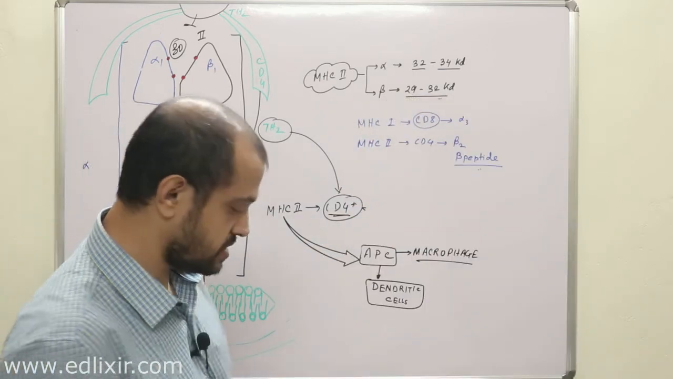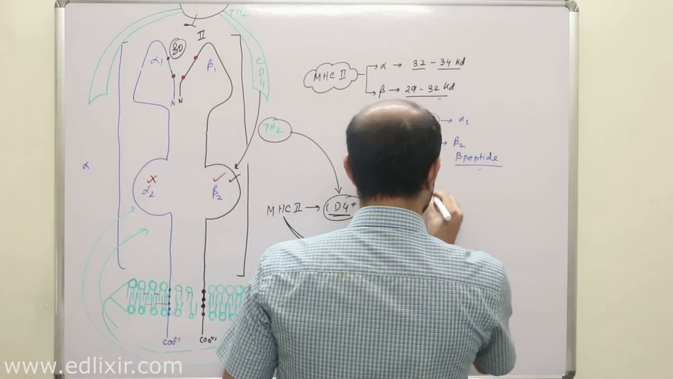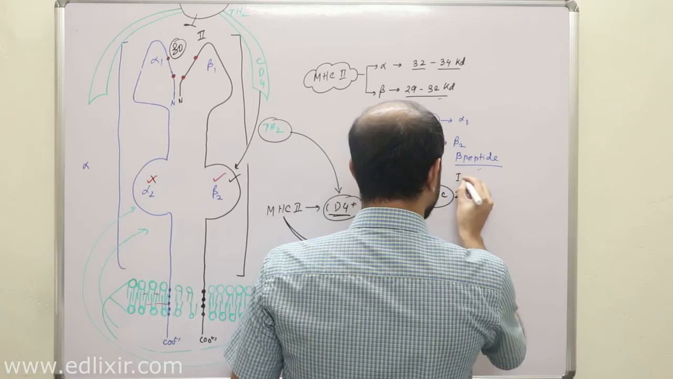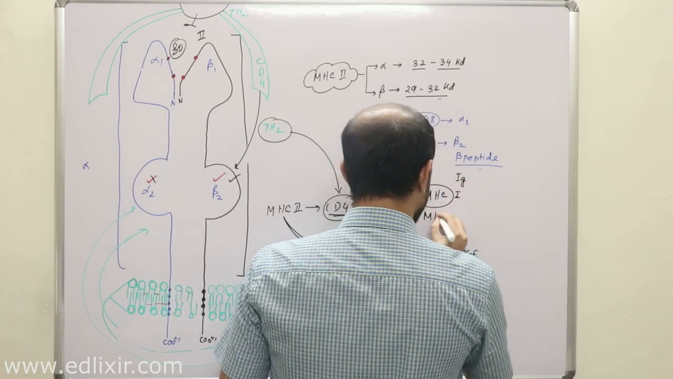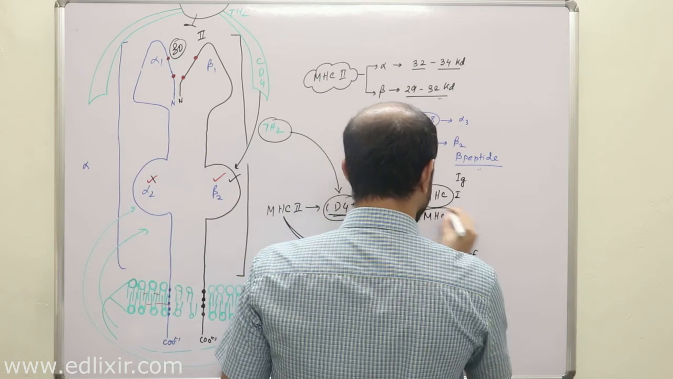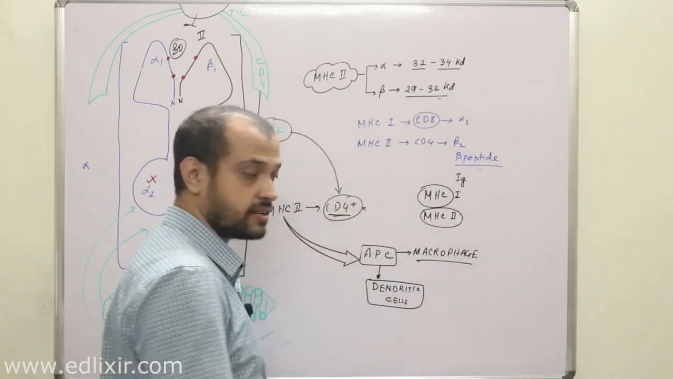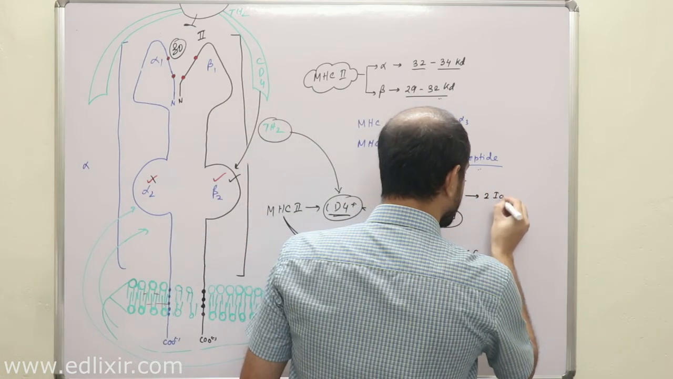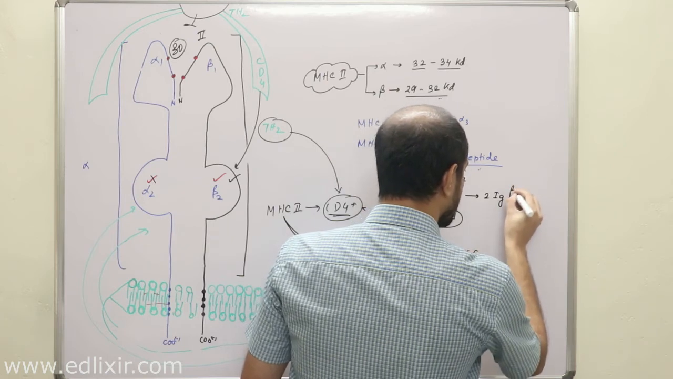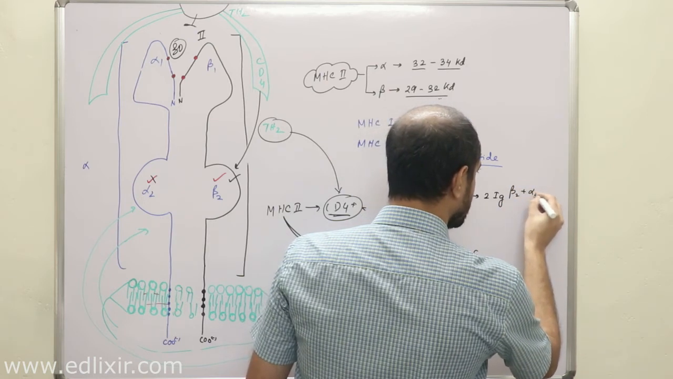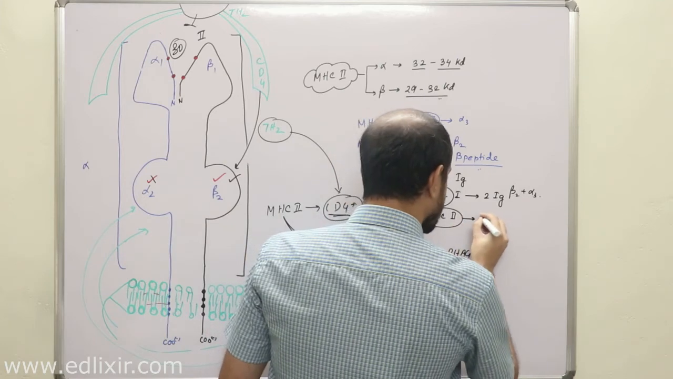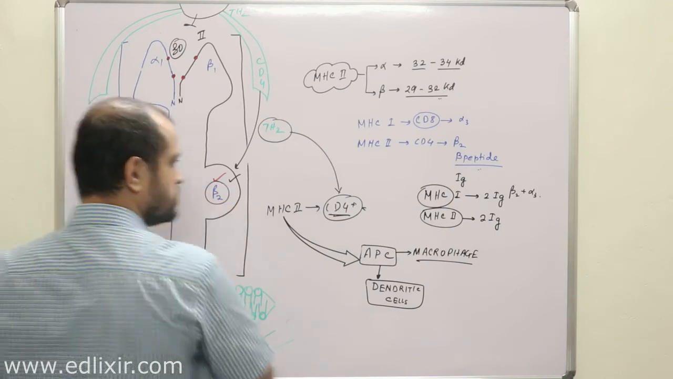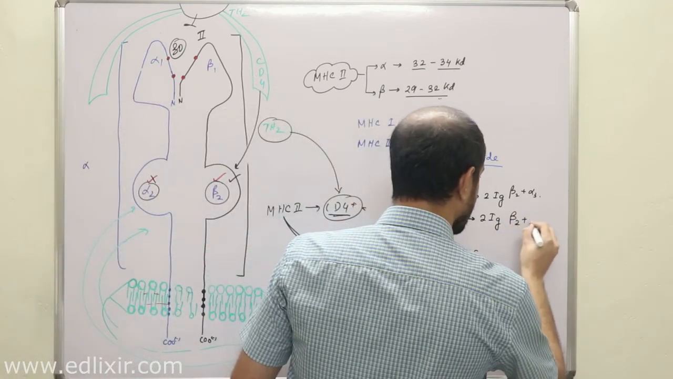If I ask you one question: in MHC class 1, how many Ig domains are present, and in MHC class 2, how many Ig domains are present? Can you answer that? In MHC class 1, there are 2 Ig domains present, in the beta 2 microglobulin portion and alpha 3. But in MHC class 2, there are also 2 Ig domains present. You know where? Beta 2 and alpha 2.